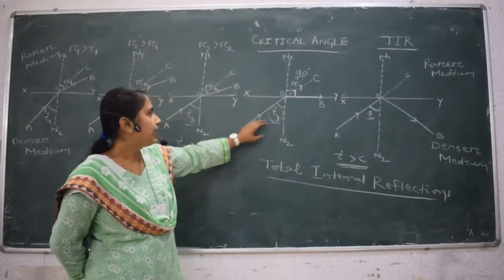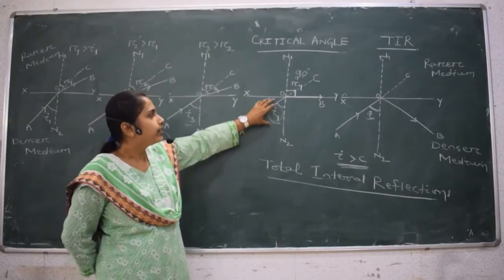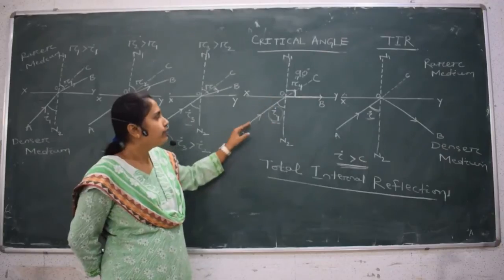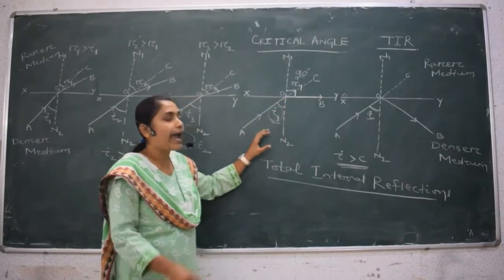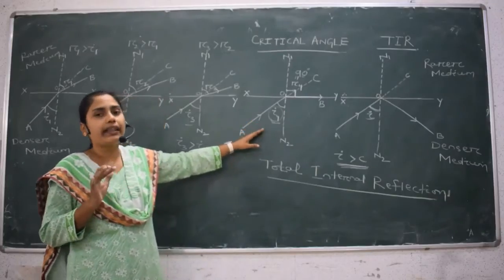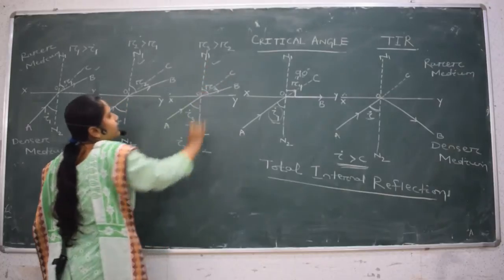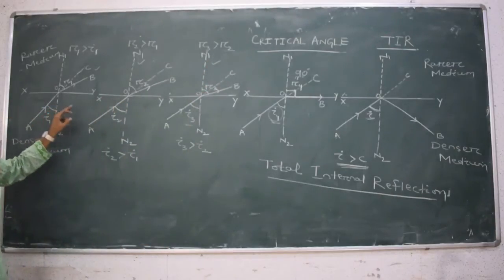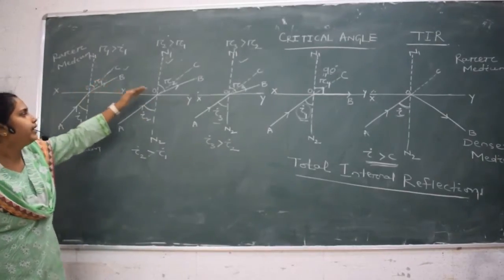See the case of critical angle: I already told that at the critical angle the refracted ray travels along the interface. For an angle of incidence smaller than the critical angle, that is in the first, second and third cases, refraction of light occurs.